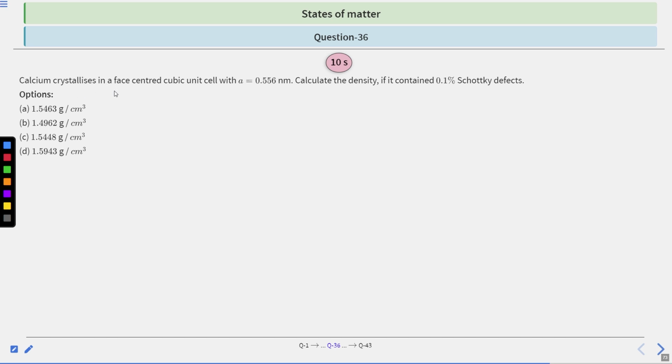Calcium crystallizes in a face-centered cubic unit cell with A equal to 0.556 nanometer. Calculate the density if it contains 0.1% Schottky defects. Options are 1.5463 gram per cubic centimeter, 1.4962 gram per cubic centimeter, 1.5448 gram per cubic centimeter, or 1.5943 gram per cubic centimeter. You have 10 seconds to solve this question. After that, we will see the answer.